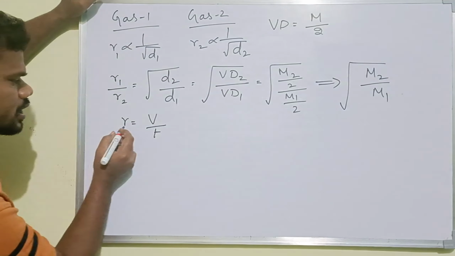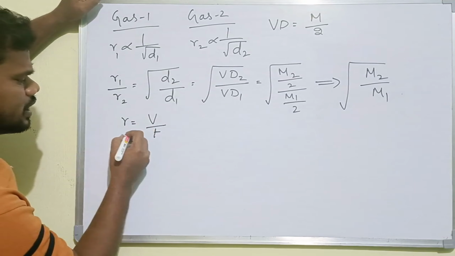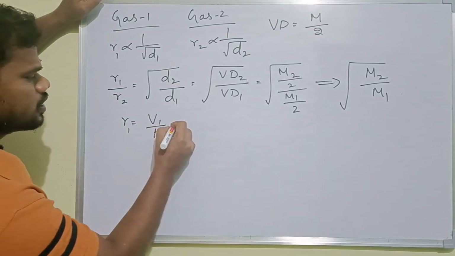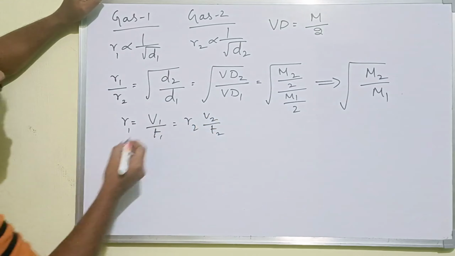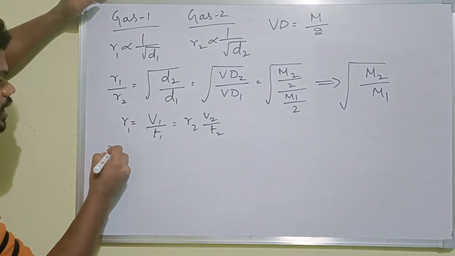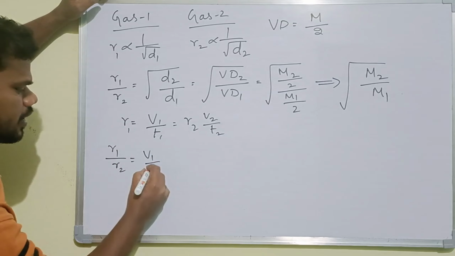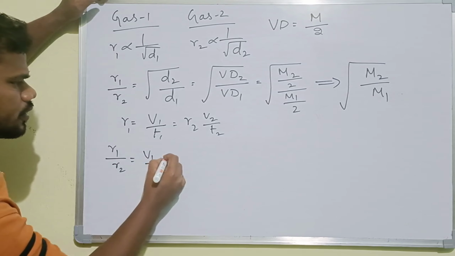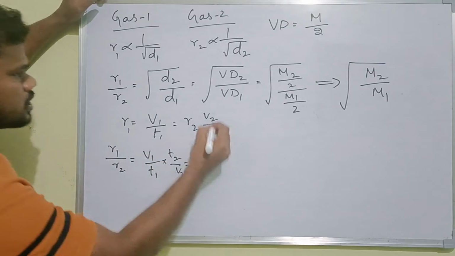This is for one gas. If two gases are present, R1 means V1 by T1 and R2 means V2 by T2. So the simple formula is R1 by R2 equals V1 by T1 into T2 by V2.